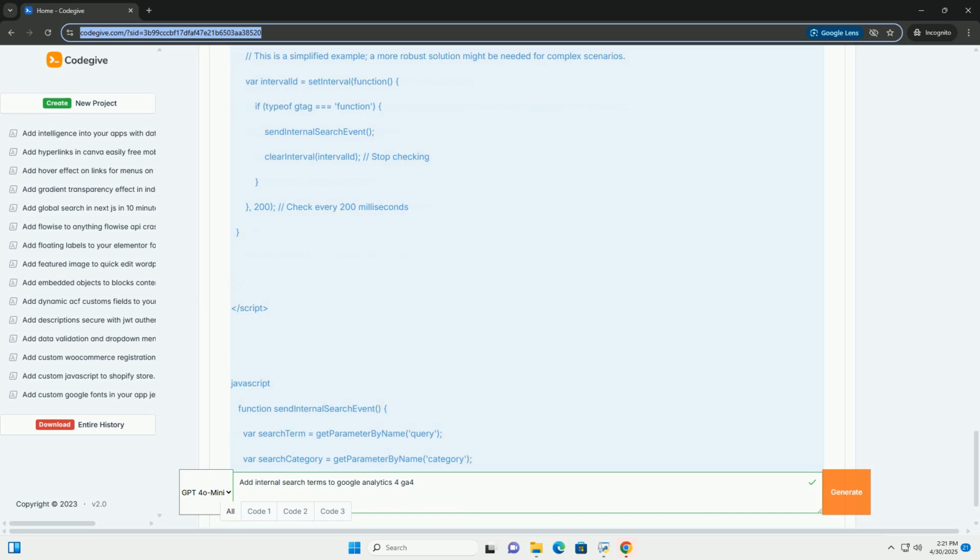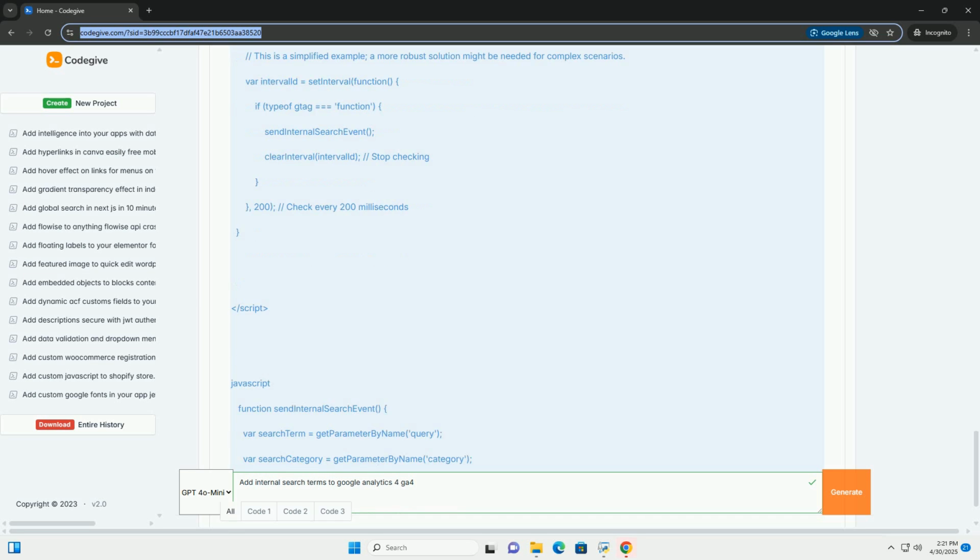3. Google Tag Manager, GTM, implementation. This is the recommended and more flexible approach. A. Create a data layer variable. This variable will extract the search term from the URL. 1. Go to Google Tag Manager, tagmanager.google.com, and select your container.